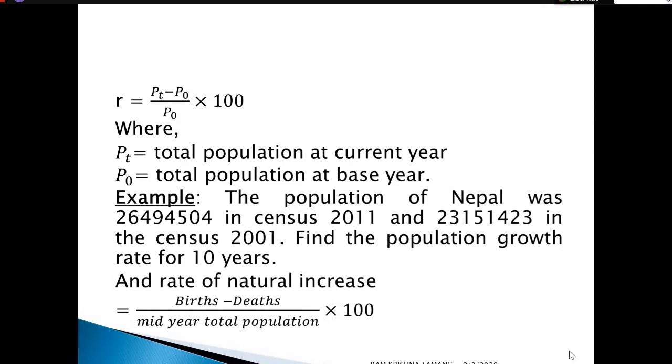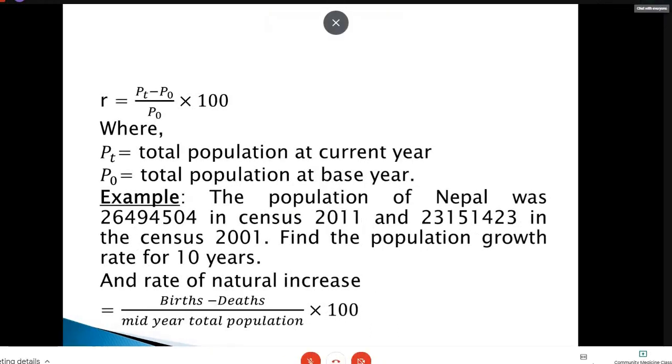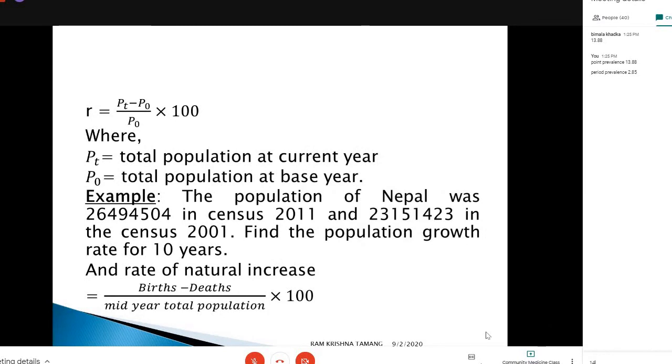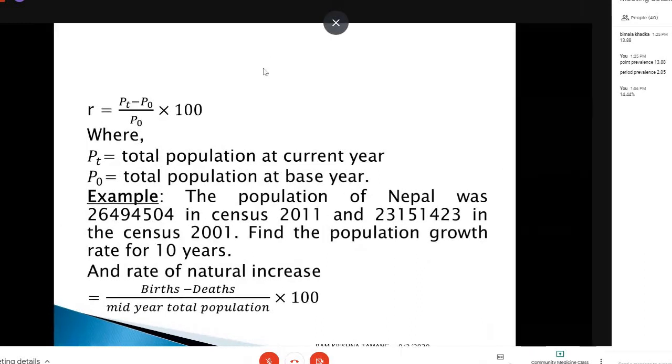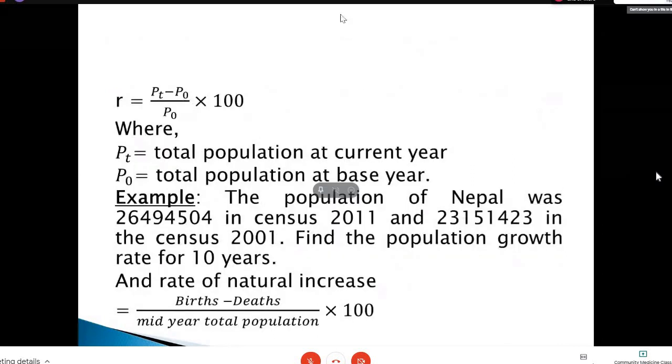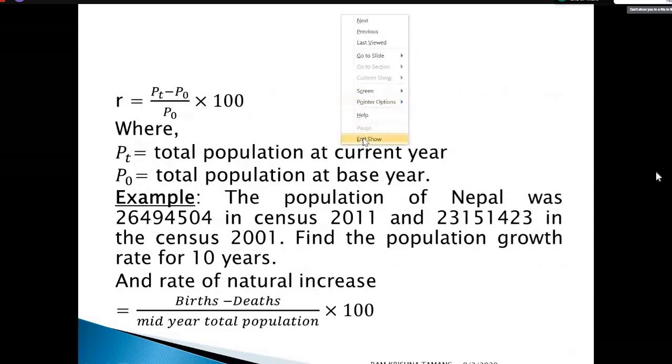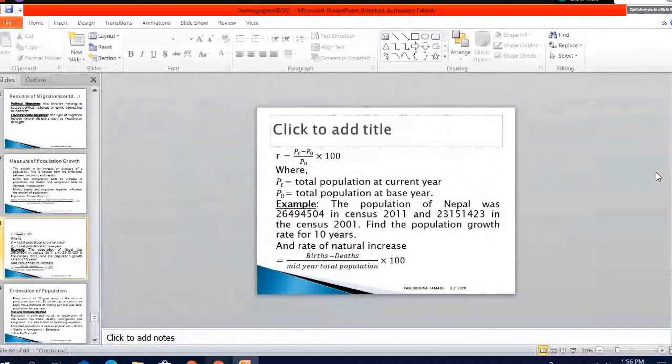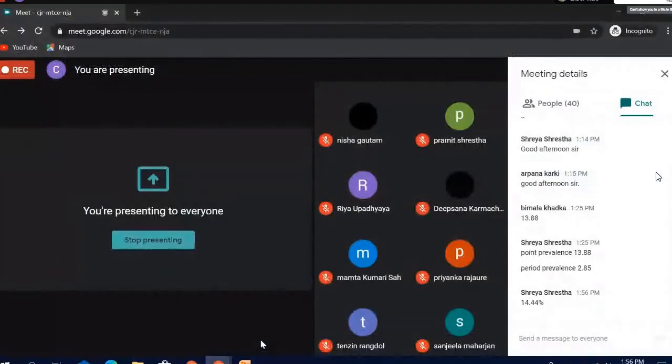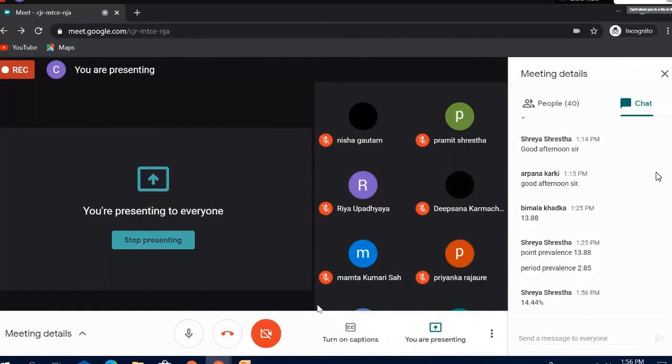That means 2,64,94,504 minus 2,31,51,424 divided by 2 crore, that means the base year 2,31,51,425, into 100. Calculate the growth rate. Before the next, please calculate the growth rate of Nepal in 2011. Has anyone done it? 14.44%. Yes, 14.44. Okay.